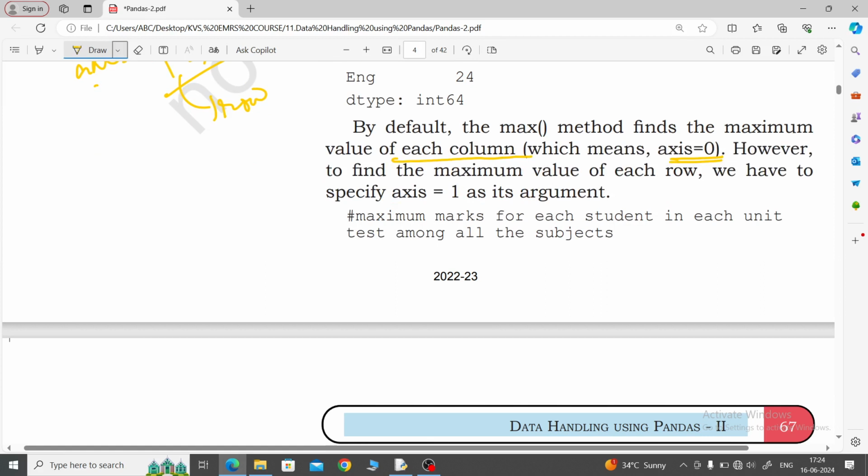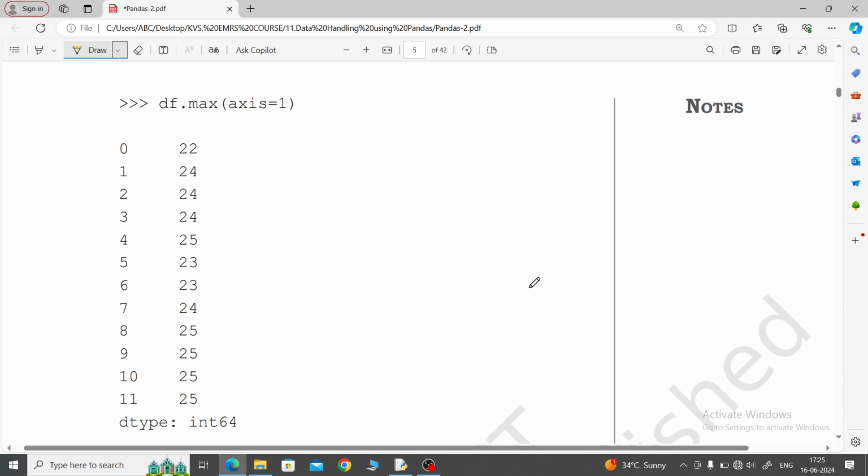Now if you want to find the maximum value of each row, we have to specify axis is equal to 1. df, meaning the data frame object, dot max, and inside the brackets if you write axis is equal to 1, you will get the row-wise maximum value. Look here, row-wise maximum value.